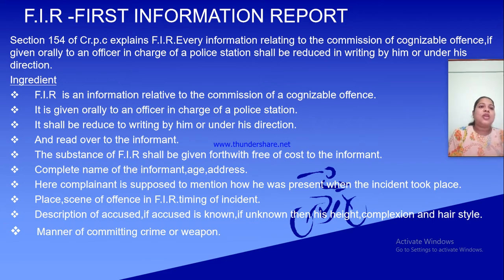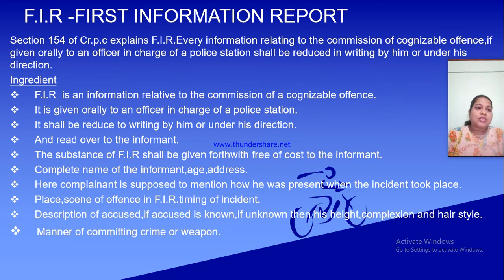Description of accused, if the accused is known. Suppose the informant knows that person who has committed the cognizable offence, so he has to tell his name. The complainant has to tell his name to the OIC. If he does not know that person, if he is an unknown person, then he has to explain his height, his complexion, his hairstyle, everything he has to mention about that unknown person in front of the OIC, officer in charge